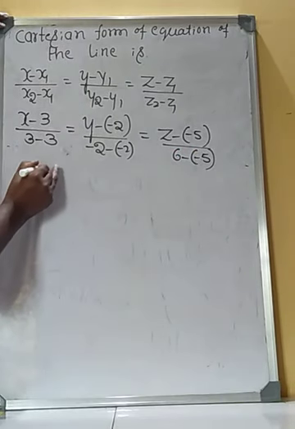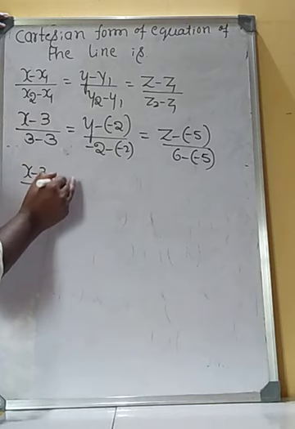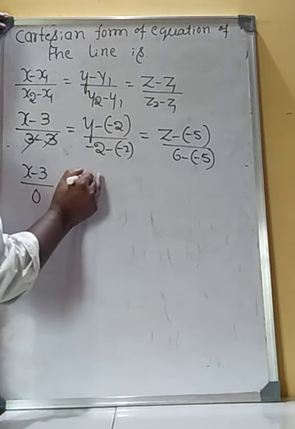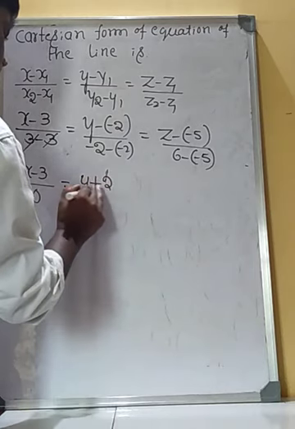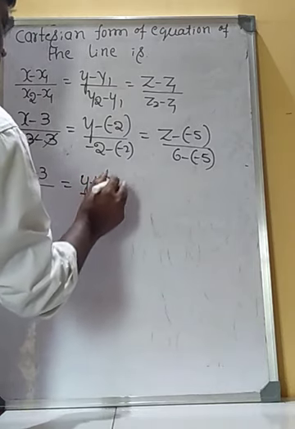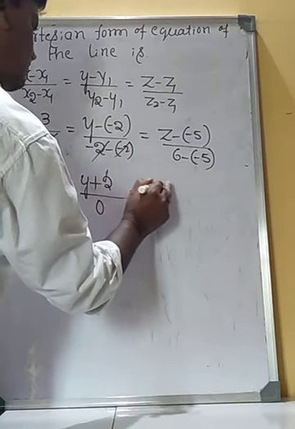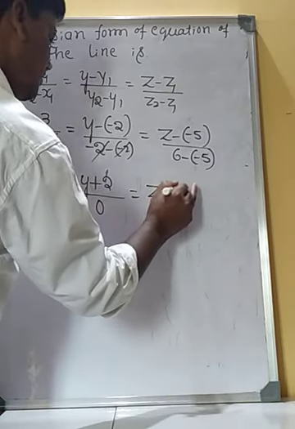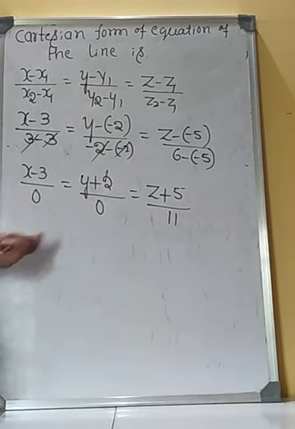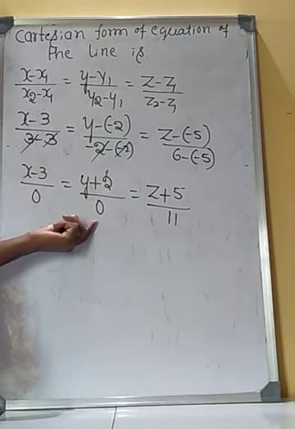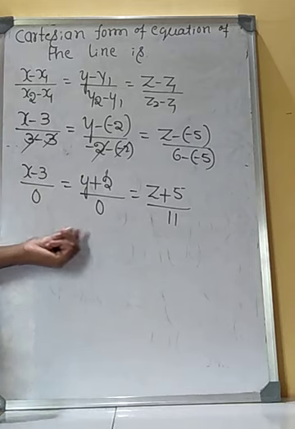Therefore, x minus 3 divided by 0 is equal to y plus 2 divided by 0 is equal to z plus 5 divided by 11. This is the Cartesian form of equation of the line.